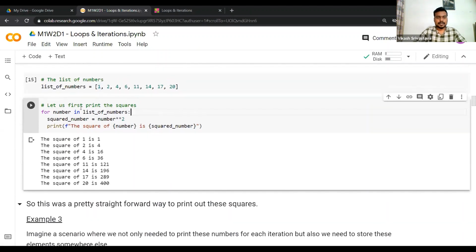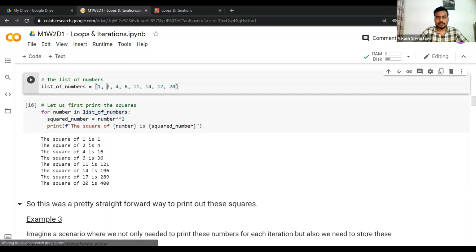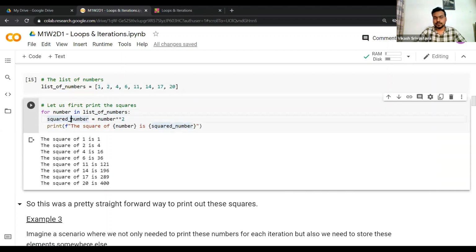When the for loop starts executing, it goes to the first element and calculates the squared number, which is equal to 1 squared. Then it prints the square of number, which is 1. So square of 1 is, and then the squared number. What is the squared number here? It is essentially 1 squared, which is 1. So it will print the statement, square of 1 is 1. Now it moves to the second element. Here number is equal to 2, so the squared number will have the value 2 squared, that is 4. So it will print the square of 2 is 4. This is what we are getting in the second line.